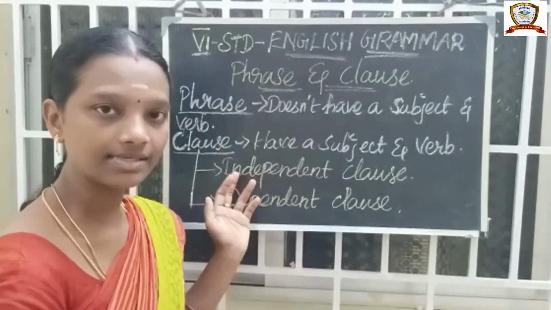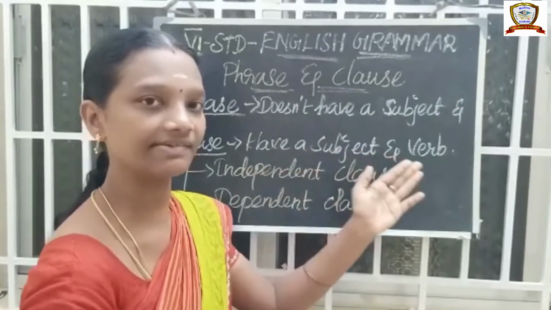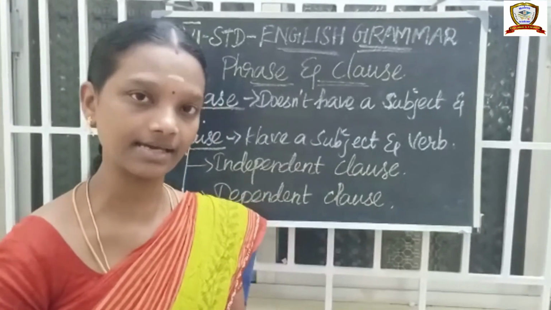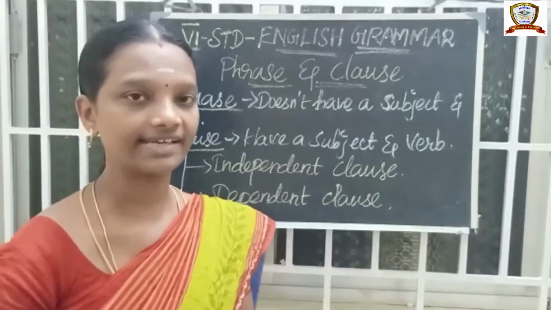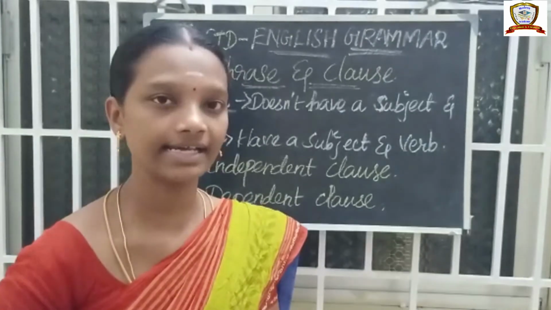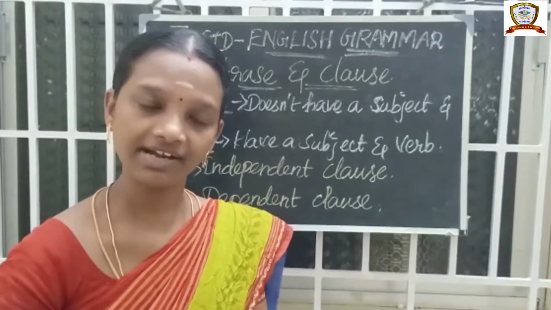What is meant by clause? A clause has a subject and verb, and it gives a complete meaning. For example, the previous sentence is he is sitting under the tree. He is sitting: does it give a complete meaning?